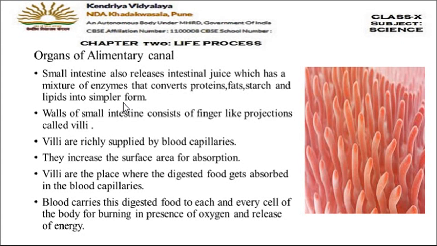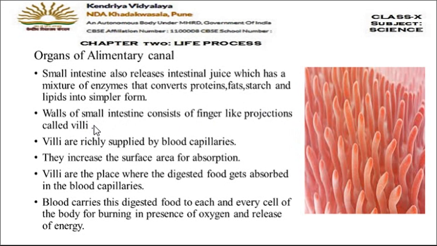Remember it. Now the digestion is over. After digestion, the next step which comes in nutrition is absorption. So let us see what is the provision for absorption. The walls of the small intestine consist of some finger-like projections. You can see in the picture here, finger-like structures. These structures present on the walls of the intestine are called villi.